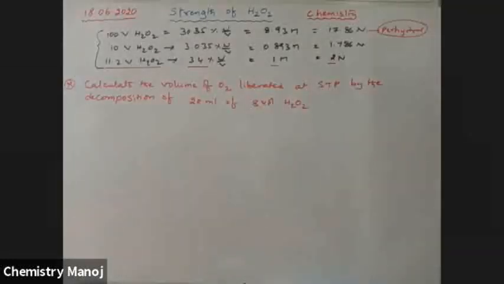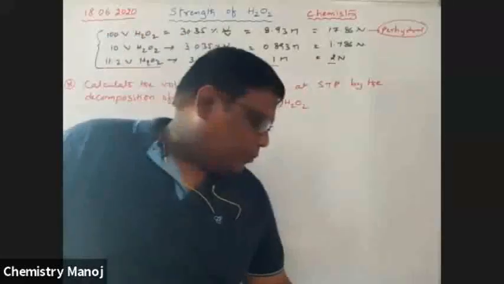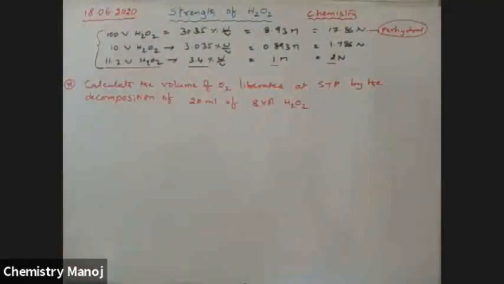This is the question. So calculate the volume of O2 liberated at STP by the decomposition of 20 ml of 8 volume H2O2.